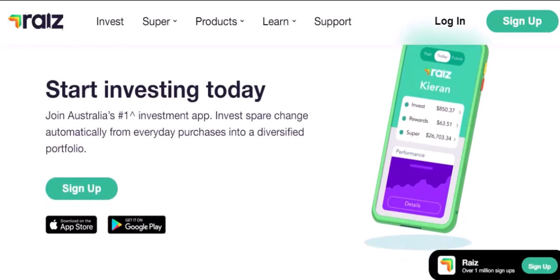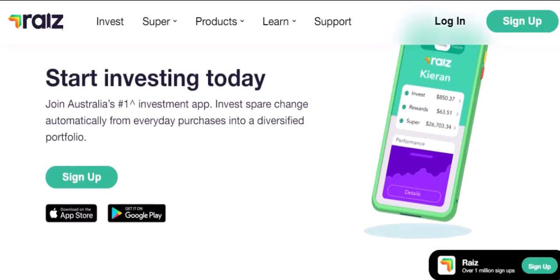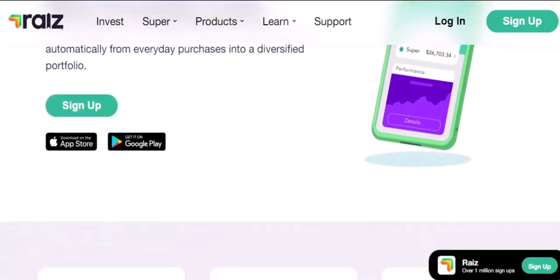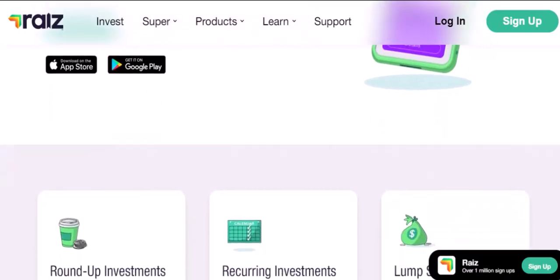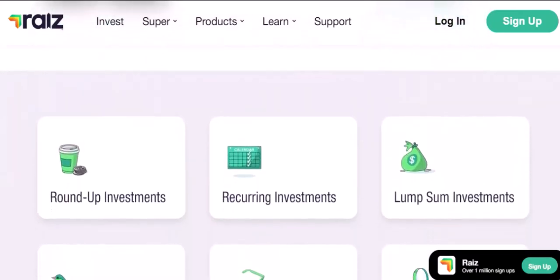While unlikely with Raiz, as you're investing in assets, not physical goods, it's crucial to understand this possibility. Fraudulent activity. If you suspect your Raiz account has been involved in fraudulent activity, a chargeback can help recover your funds. Now, let's talk about how the chargeback process might work with Raiz.